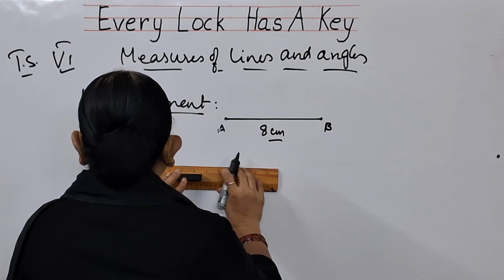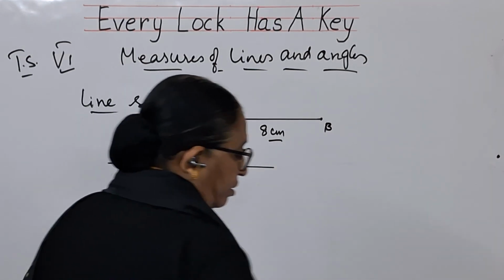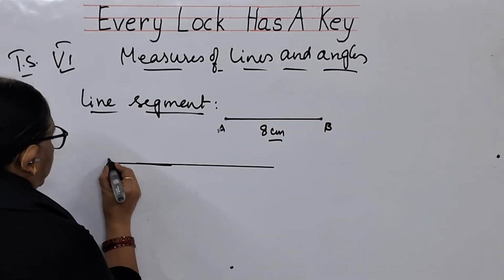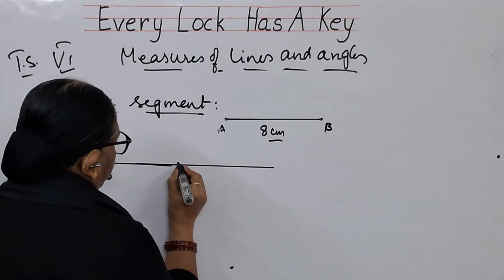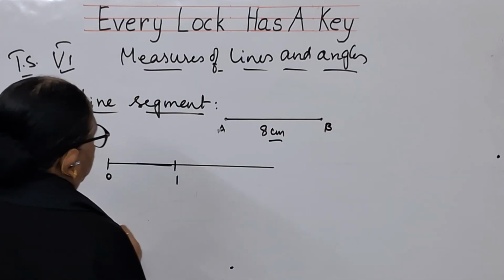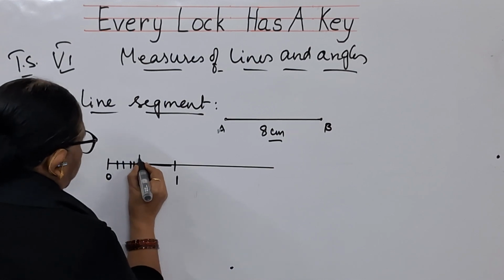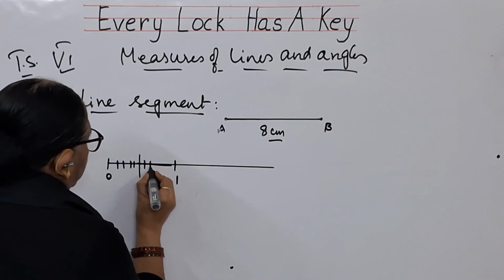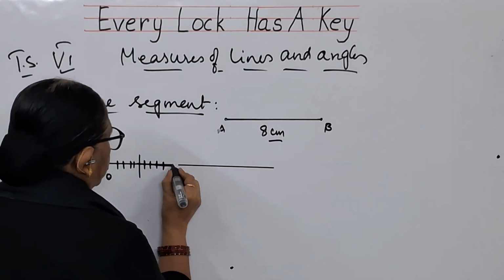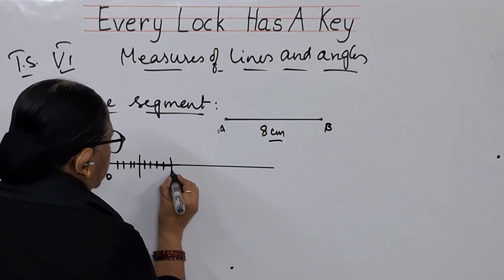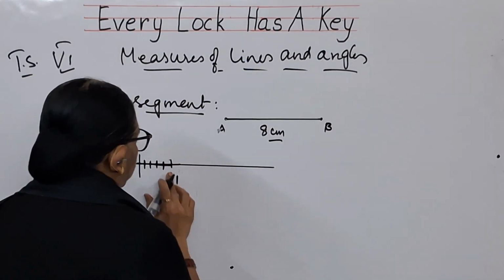I am drawing a scale edge, one edge of a scale. This is the edge of a scale. So here you will be having 0. Longer values I am drawing, children. Suppose you have got 1 here. In between them 1, 2, 3, 4. Fifth one a little bit long. 6, 7, 8, 9. This is the 10th one. I will draw it a little bit here. So this is 1. This value is 1.